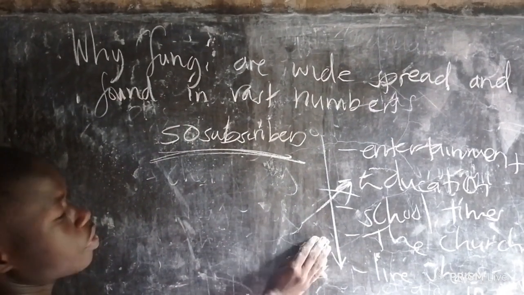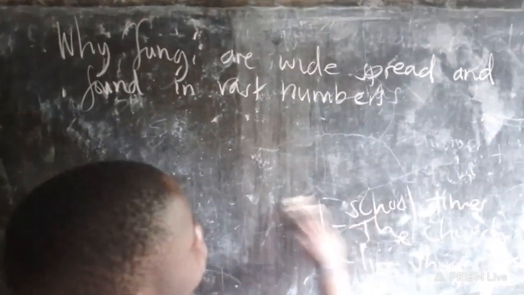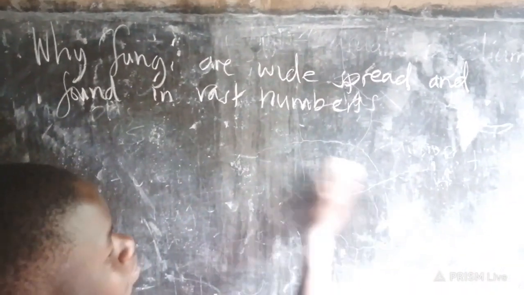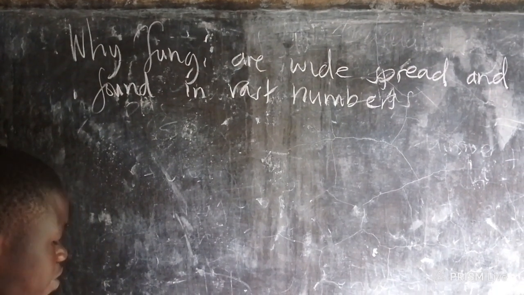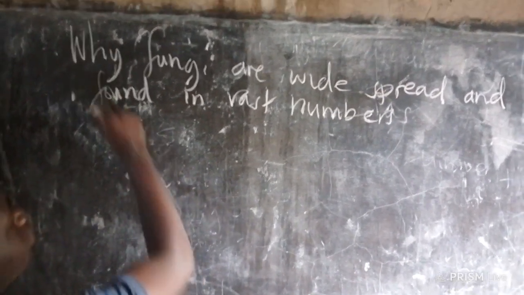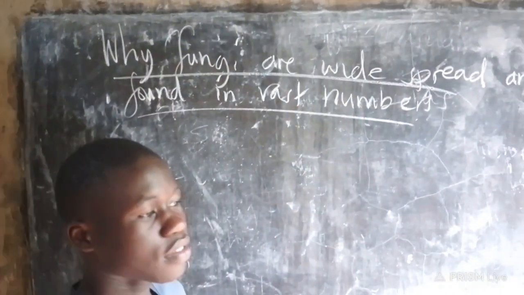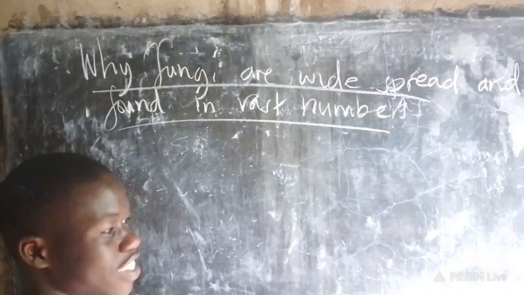So let us continue with our biology. So, why are fungi widespread? Fungi are organisms that reproduce by spores. We see that they produce spores in large numbers.